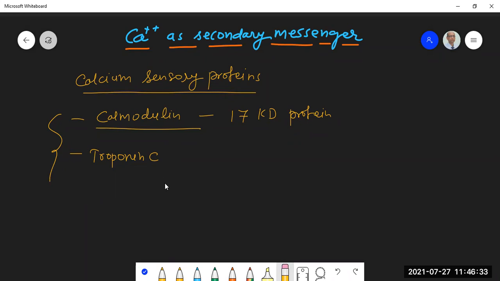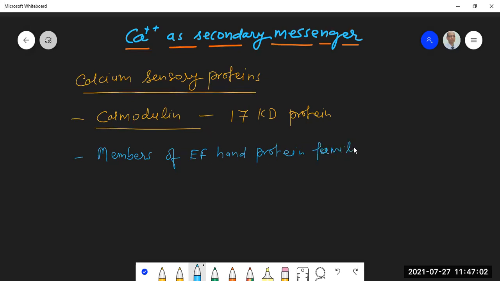All these calcium sensory proteins are members of the EF hand protein family.